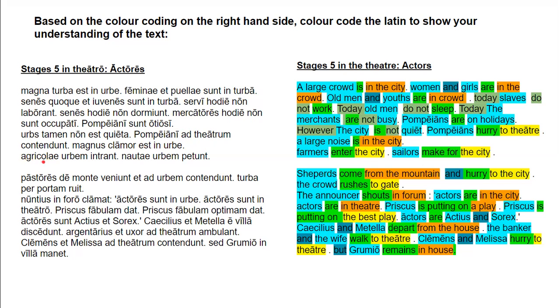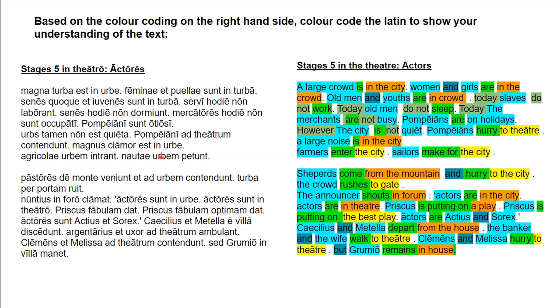All right, agricolae urbem intrant. This is the first time we've seen a plural transitive verb. So the farmers are first declension, plural. Agricola means farmer, and even though it's first declension, it's actually masculine. So it's one of those exceptions to the rule. So the farmers enter, that's their main verb, the city. The direct object of the entering is urbem, so it's going to be an accusative singular. So that would be yellow.